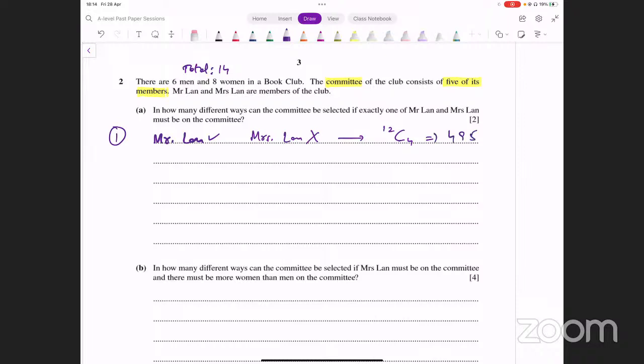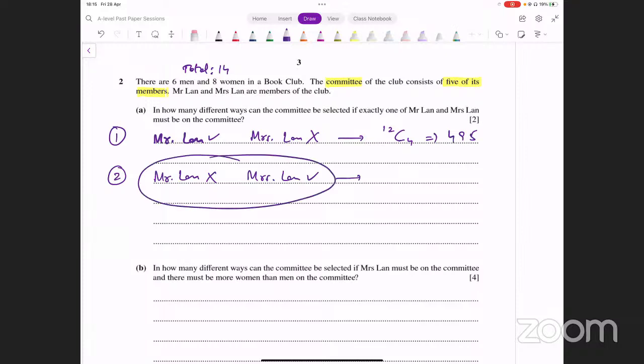Now there could be another possibility. And the other possibility is कि आप कहें कि अच्छा Mr. Lan को नहीं select करता है और Mrs. Lan को select कर लेता है. What about this case? Now it's exactly the same situation. आपने इन दोनों में से अब कहा है कि Mrs. Lan को select करना है. How many people are you left with? जिनमें से आपने अब चूज करने हैं. 12 लोग रह गए हैं इसमें भी. उनमें से कितने और चूज करने हैं? 5 में से एक तो आपने ऑलरेडी सेलेक्ट कर लिया Mrs. Lan. You have 4 more to select, so 12C4 इसके लिए भी हो जाएगा. That's also going to be 495.